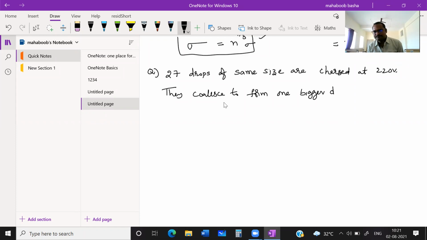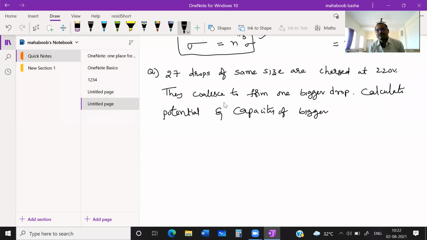Now calculate the potential and capacity of the bigger drop. Can anyone find it, students? Let's find out first.